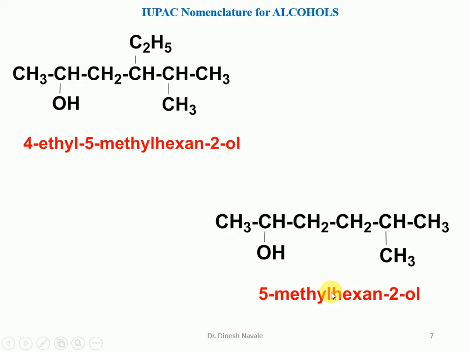For alcohol, the e of the alkane will be replaced by ol. And the methyl is a substituent present at carbon number 5. So it is going to become 5-methylhexan-2-ol. That means the e will be replaced by ol. And numbers and words have to be separated by a hyphen, as represented in both examples.